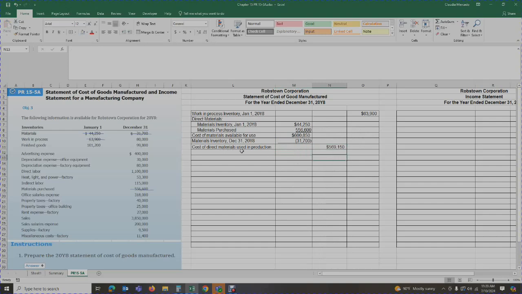So the cost of my direct materials used in production this year is 569,150.